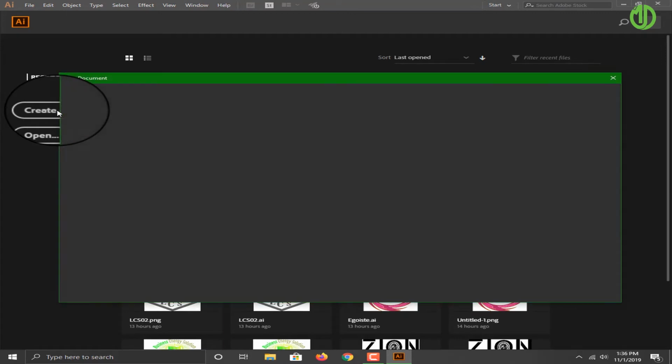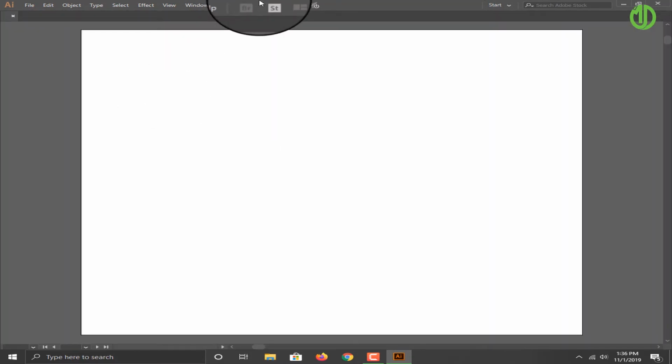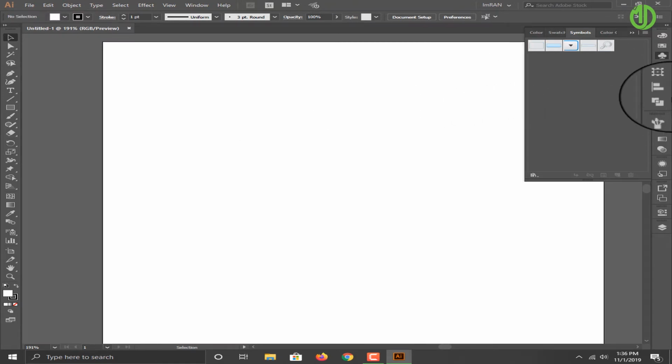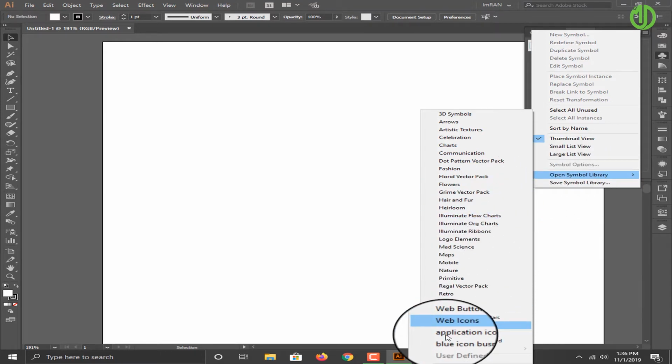Create new document and open symbol. This is my symbol panel. Click this icon, open symbol library and application icon.